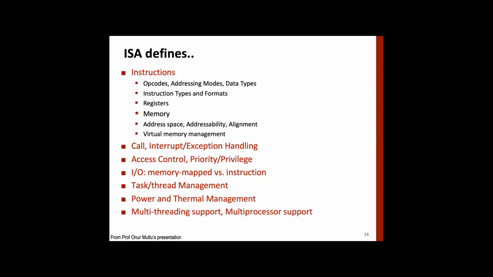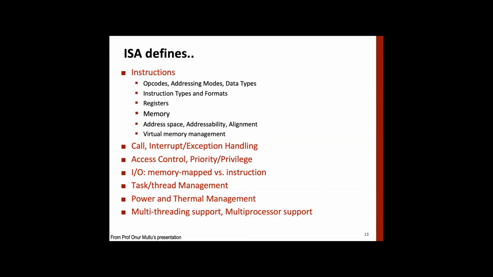Address space, addressability, alignment, whether it's little endian or big endian. Virtual memory management and the memory hierarchy we have seen also have to be defined. Apart from that, the ISA will also define call, interrupt, exception handling, access control, priority privileges, instruction types, and whether IO is happening in a memory mapped way or an instruction way. We'll study this again. Task and thread management can also be defined.